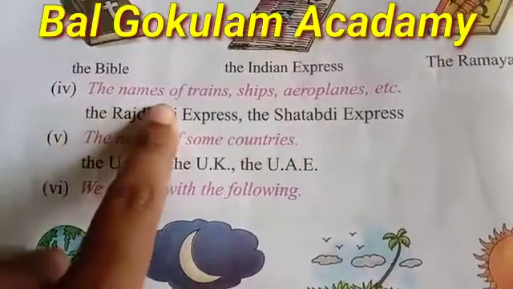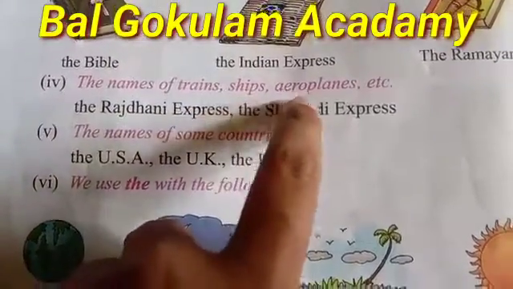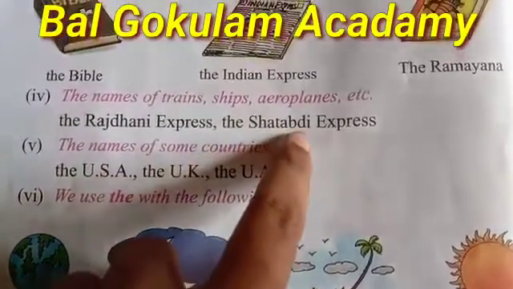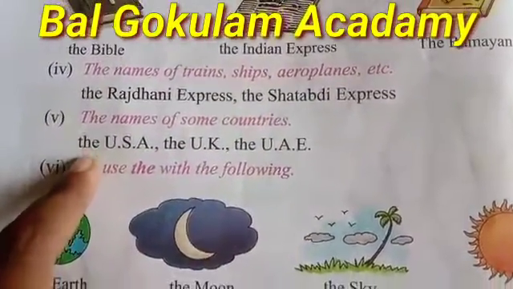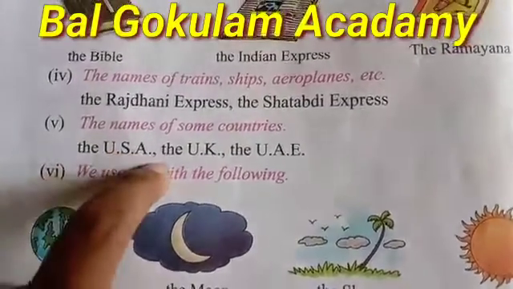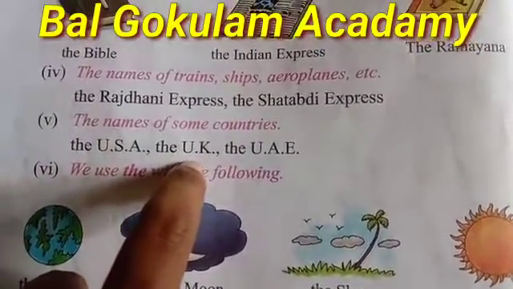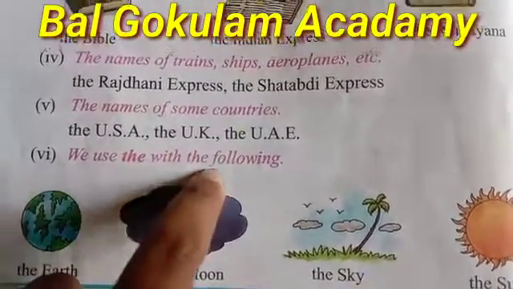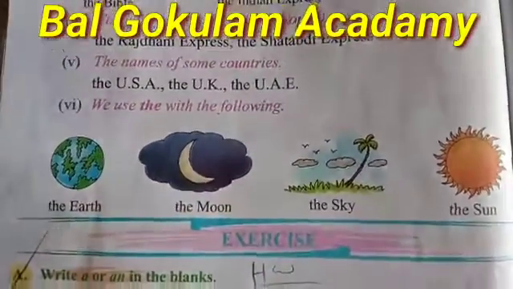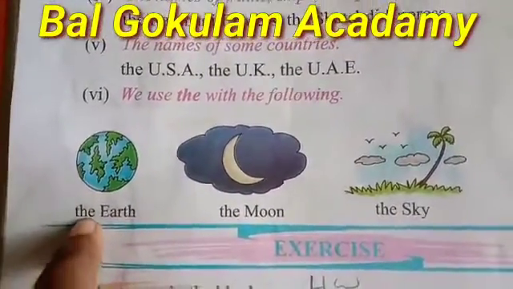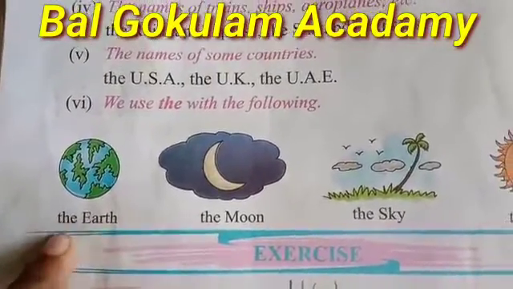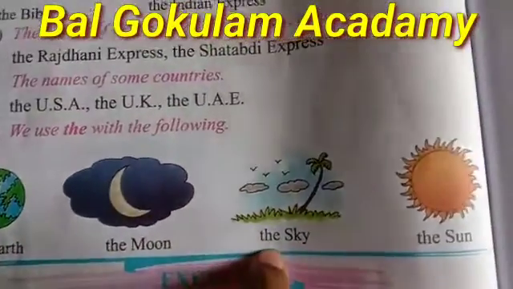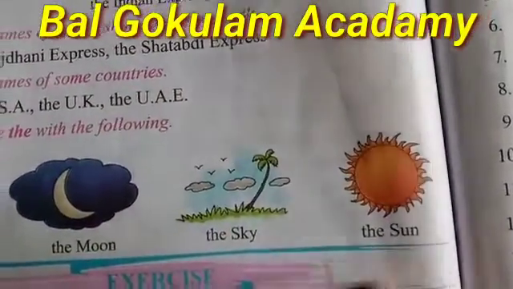Then the names of trains, ships, aeroplanes, etc. The Rajdhani Express, the Shatabdi Express. The names of some countries like the USA, the UK, the UAE. We use the with the following also. Here you will see the earth picture is given, and here the earth, the moon, the sky and the sun.